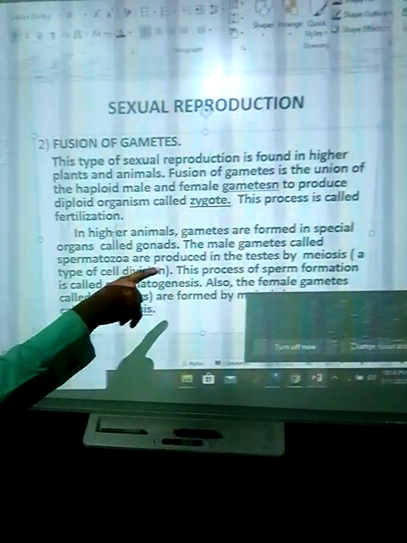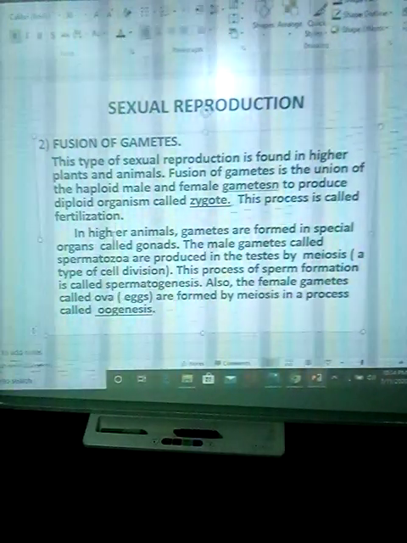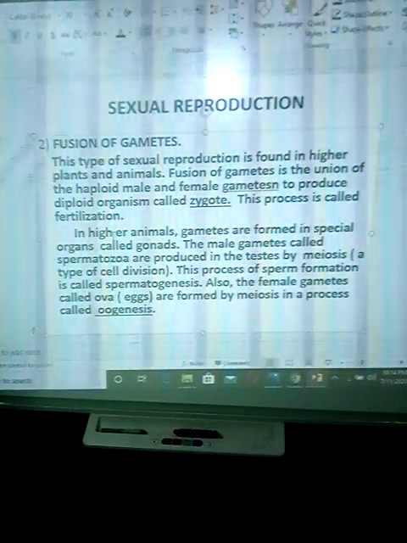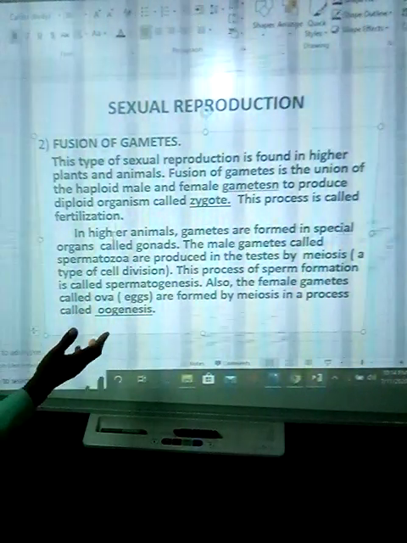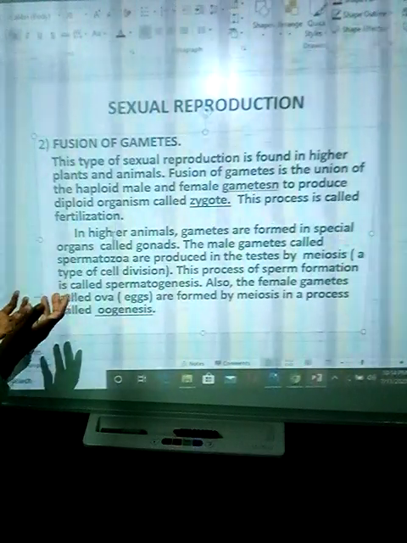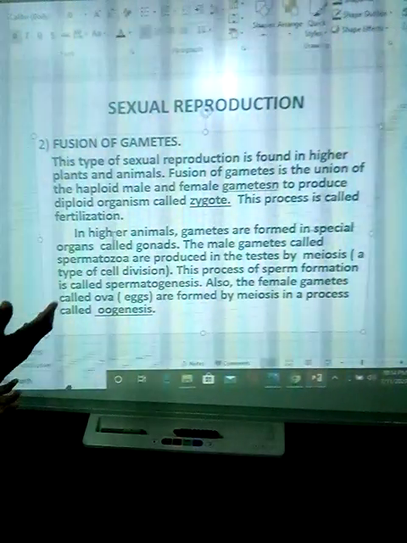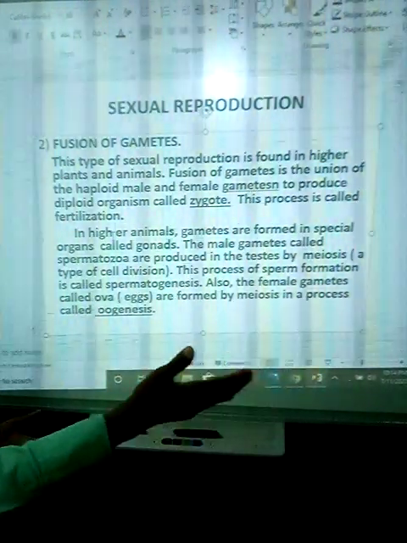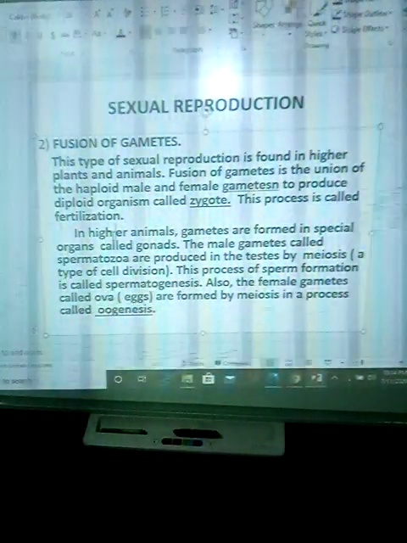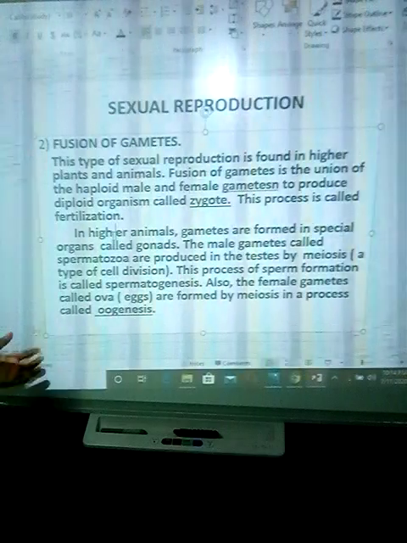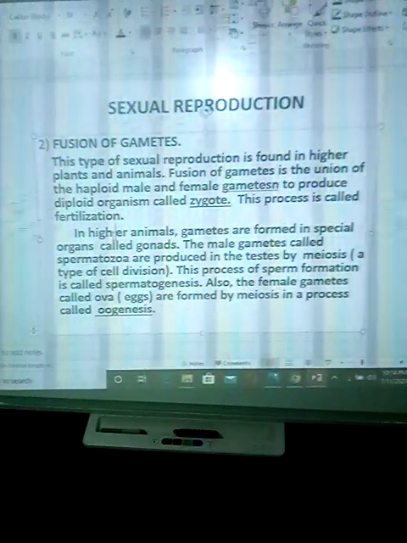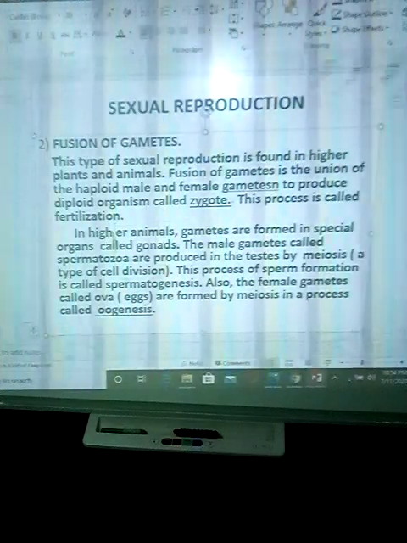This process of sperm formation is called spermatogenesis. Spermatozoa are produced in the testes by meiosis, and that process of production of sperm cells is called spermatogenesis. Also, the female gametes called ova or eggs are formed by meiosis in a process called oogenesis.